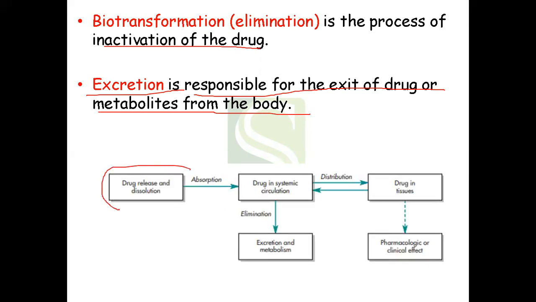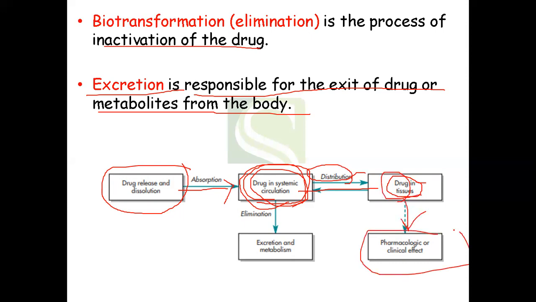Okay. Now, once you've taken the drug, it is released and it is dissolved. Then it will get absorbed. Once it is absorbed, it comes into your systemic circulation, that is into your blood compartment. Okay. Now, once your drug is in the blood, it gets distributed throughout the body because blood is continuously flowing, right? Now, the drug will reach the tissues. So this step is distribution. Okay. Once your drug is in the tissue, it will move to its site of action and it will give you a pharmacological or clinical effect, right?